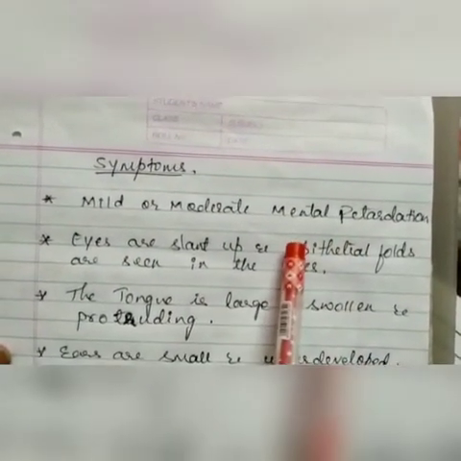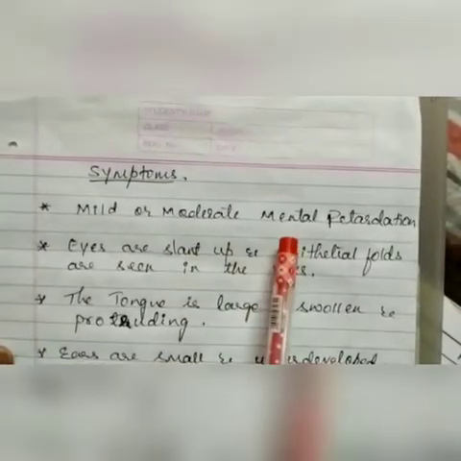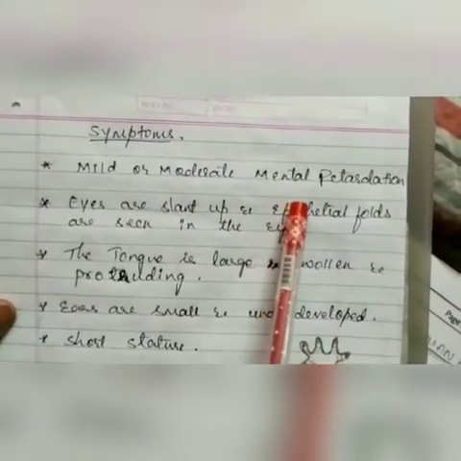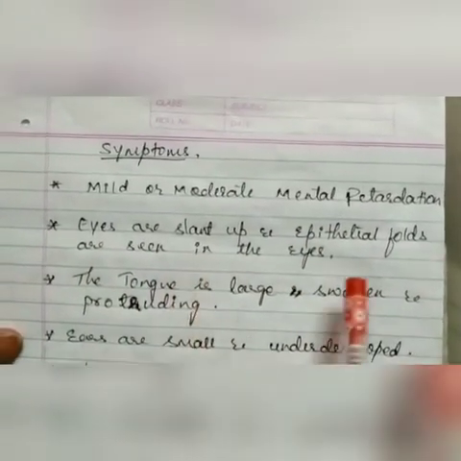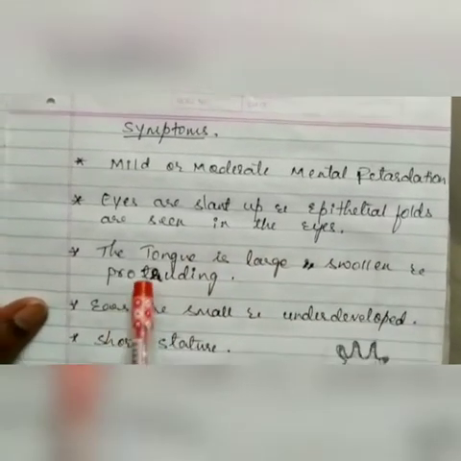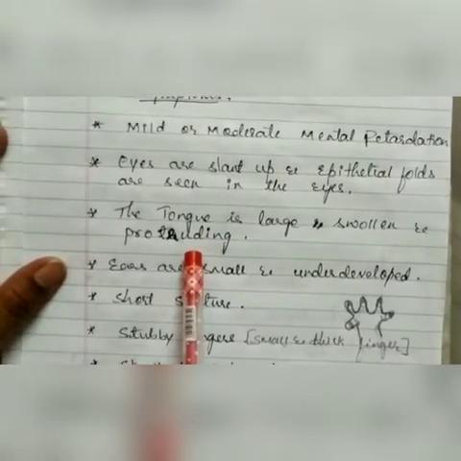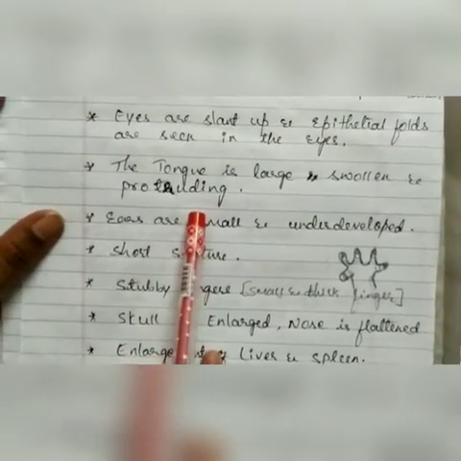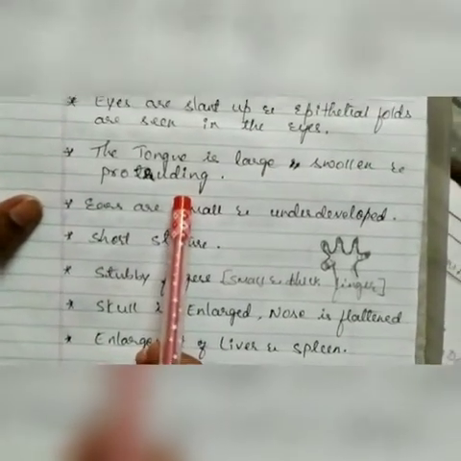The symptoms of Down syndrome: the first is mild or moderate mental retardation. Then the eyes slant up and epicanthal folds are seen in the eyes. The tongue is large, swollen and protruding, meaning the tongue comes out through the mouth.